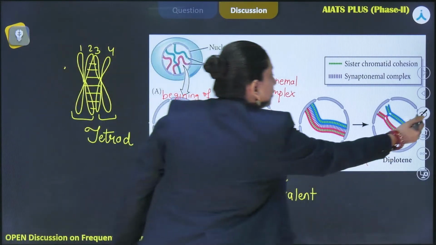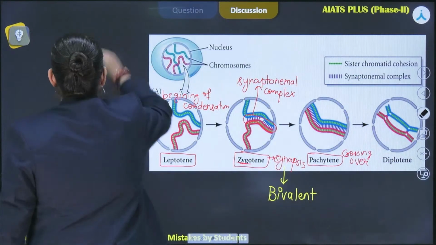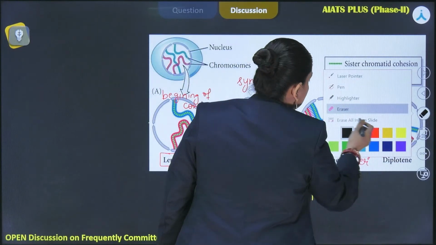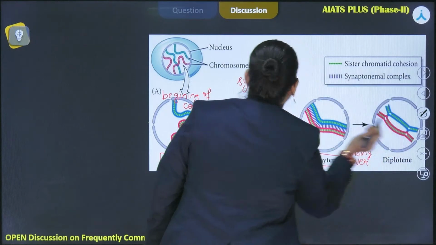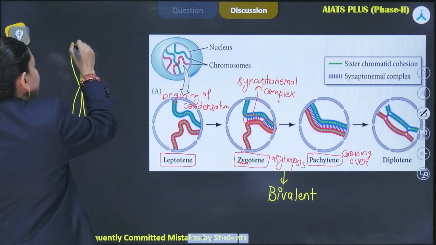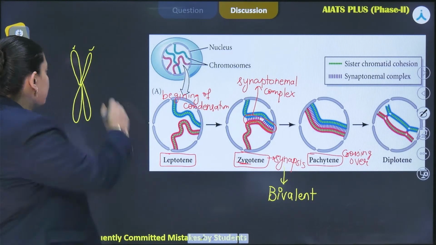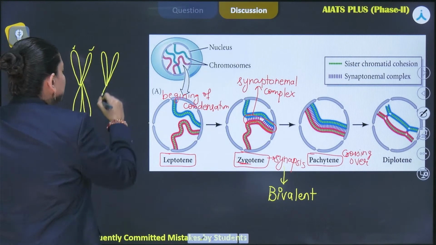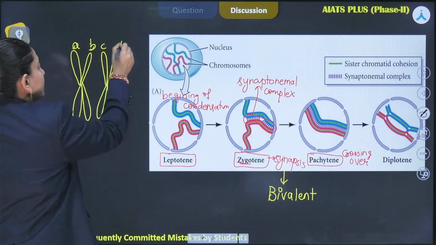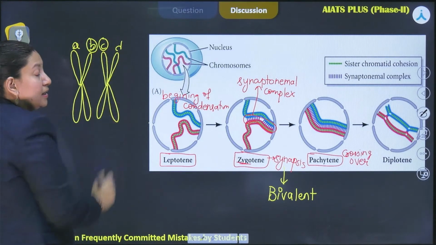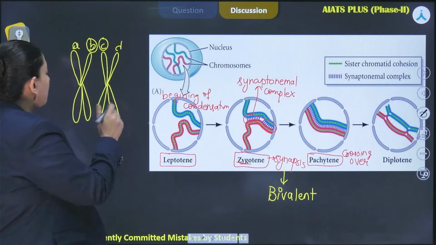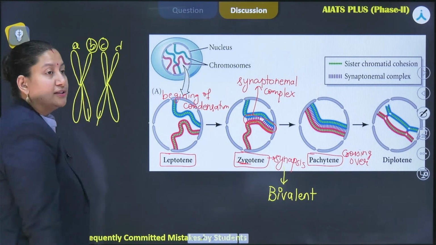Suppose we make a chromosome like this. These two are sister chromatids, the chromatids of the same chromosome. Let's name them A, B, C and D. So B and C, or A and C, the chromatids of a different chromosome, will be considered non-sister chromatids. So recombination is going to take place between the non-sister chromatids.